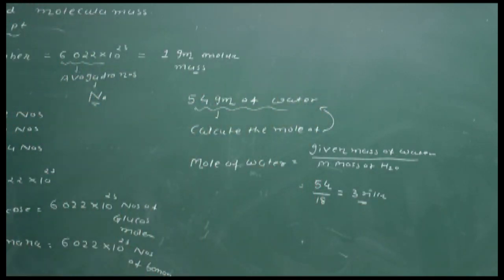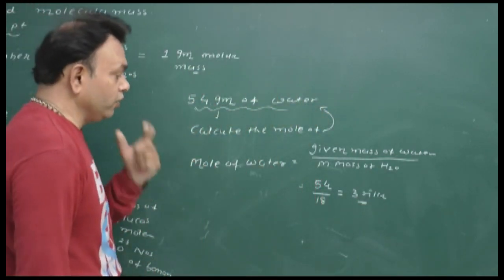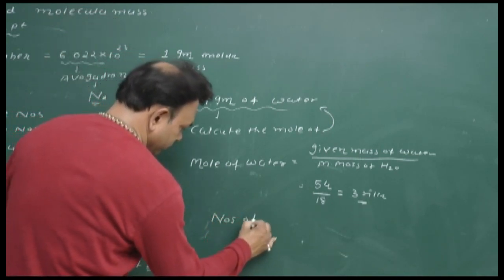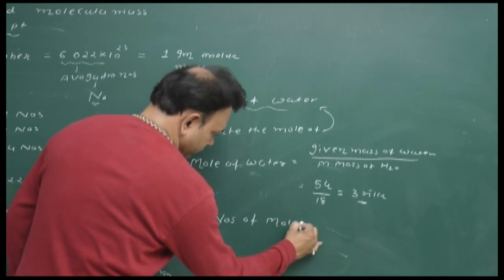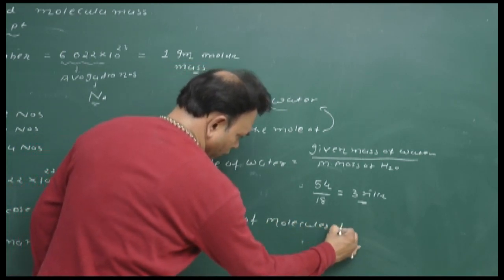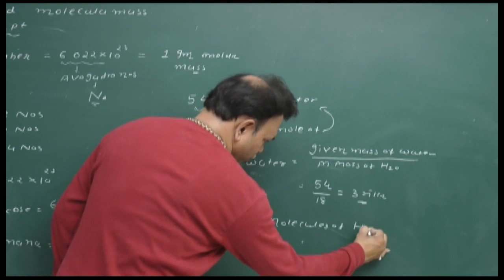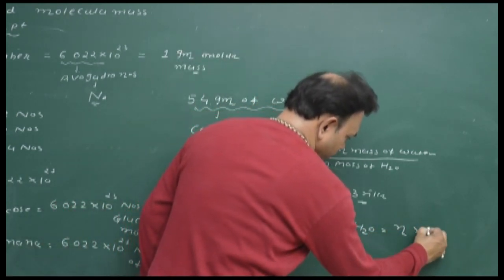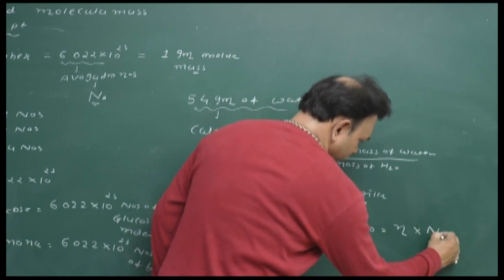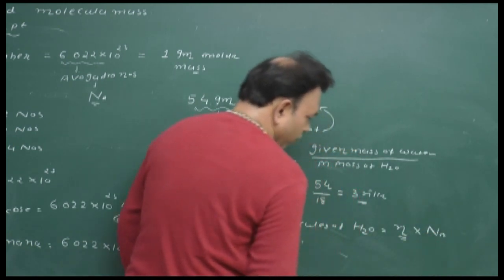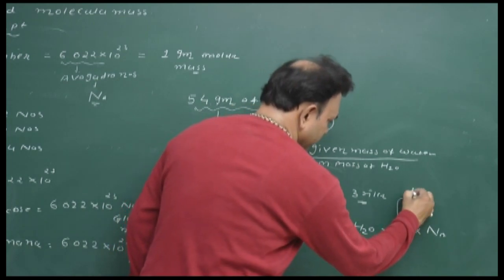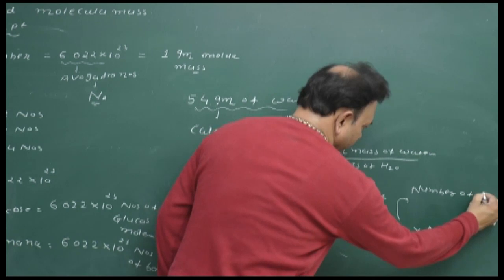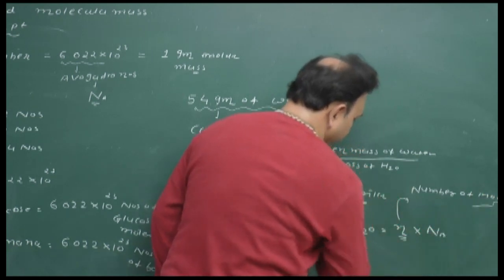But we have to counting the number of molecules in the mole. So number of molecules of the water, of H2O, is equal to N into NA. So N is the number of mole, whatever we are obtaining here.